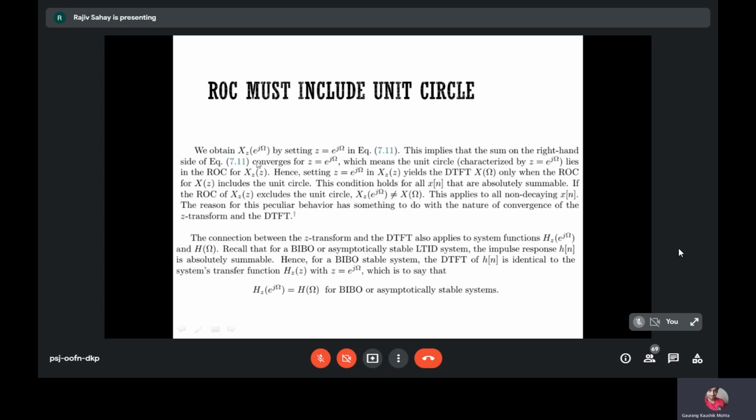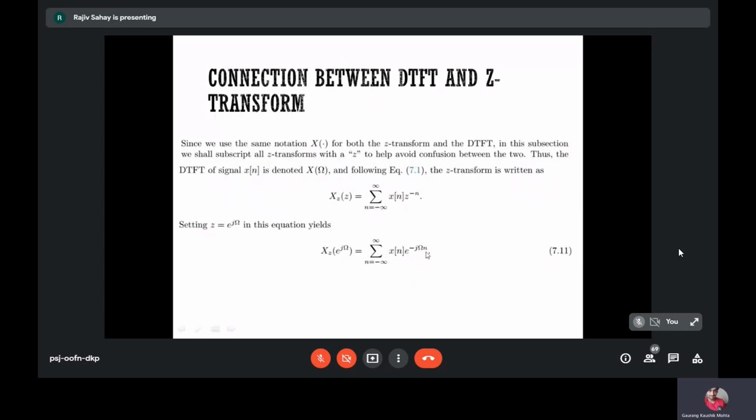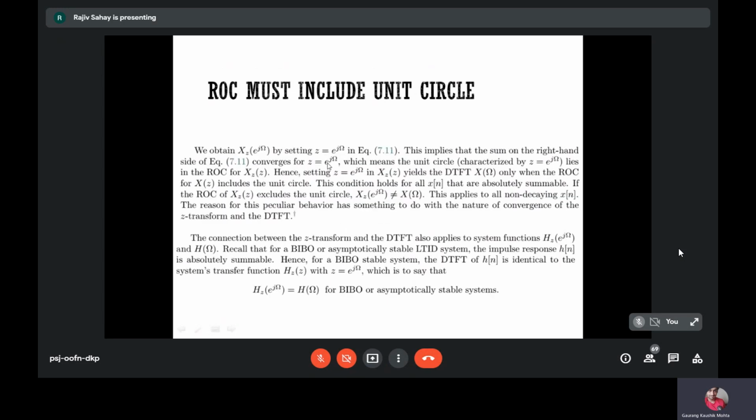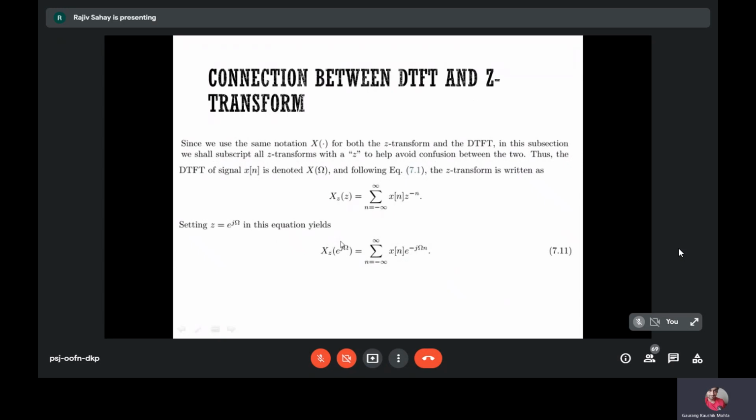Okay. So you should understand that the Z transform is more general than the Fourier transform. So the sum on the right hand side of this particular equation will converge for Z equal to e to the power j omega, which means that the unit circle characterized by mod z equal to 1 lies in the ROC for X_z of z. Otherwise, it has no meaning. So if the left hand side is supposed to converge, then the right hand side is supposed to be less than infinity for all values of z on the unit circle.